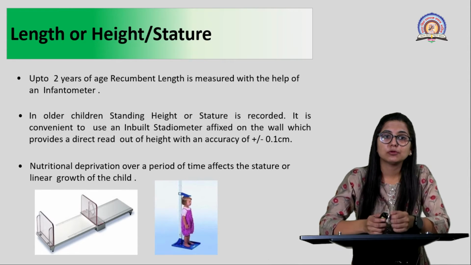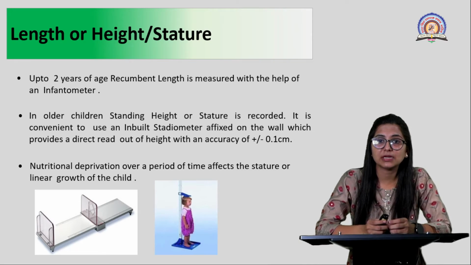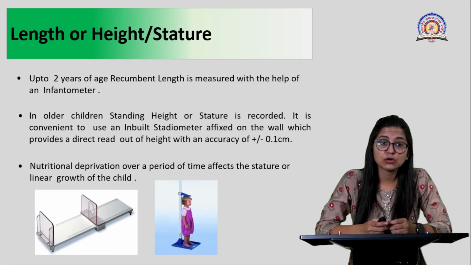Usually up to 2 years of age, recumbent length is measured. Recumbent as in you are laying the child on the ground, or if you can see in this diagram, to your lower left hand corner you can see an infantometer. Using this infantometer, the length of the child is measured.